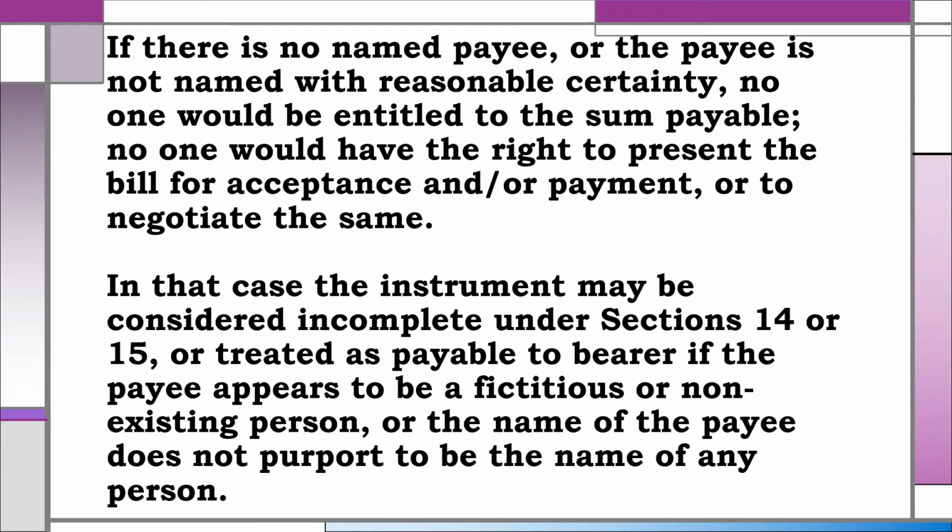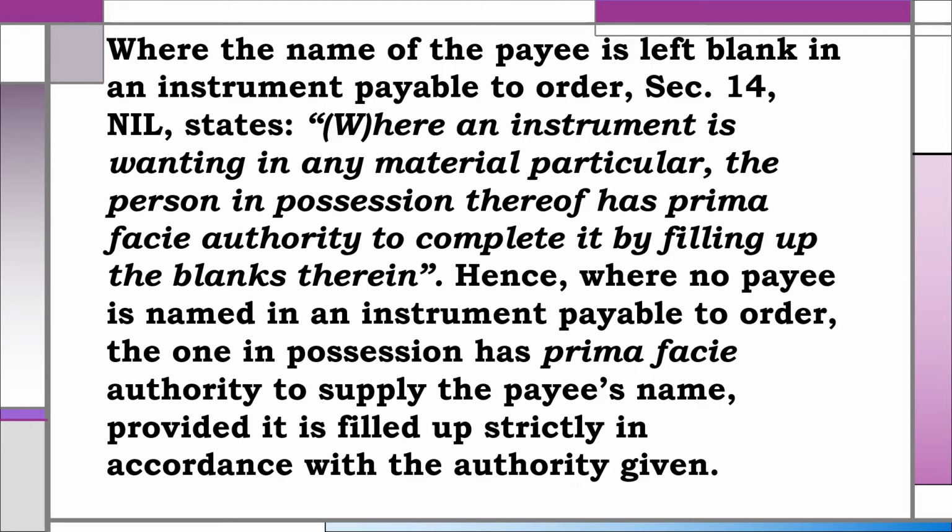If there is no named payee, or the payee is not named with reasonable certainty, no one would be entitled to the sum payable. No one would have the right to present the bill for acceptance and or payment or to negotiate the same. In that case, the instrument may be considered incomplete under Sections 14 or 15, or treated as payable to bearer if the payee appears to be a fictitious or non-existing person or the name of the payee does not purport to be the name of any person.